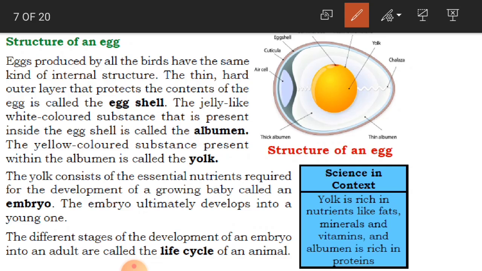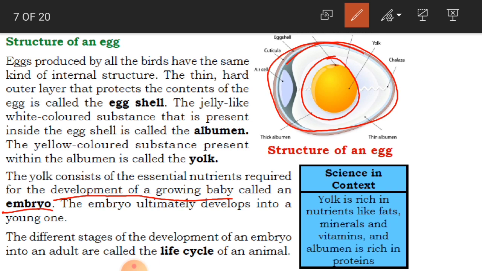Okay children, so what is an embryo? This yellow yolk contains essential nutrients, very important nutrients, that is the strength, which is required for the development of a growing baby. The egg here has to develop to grow a baby, and this developing baby is called an embryo.